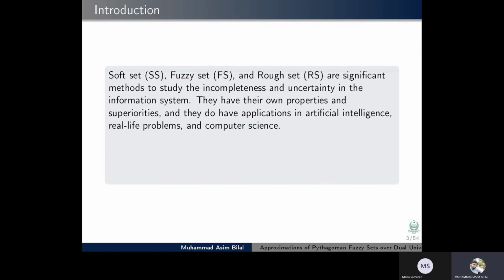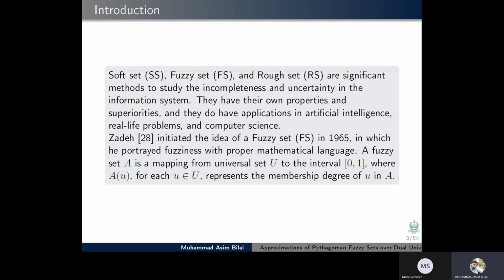Introduction. Soft set, fuzzy set, and rough set are significant methods to study the incompleteness and uncertainty in the information system. They have their own properties and superiorities, and they have applications in artificial intelligence, real life problems, and computer science. Zadeh initiated the idea of a fuzzy set in 1965, in which he portrayed fuzziness with proper mathematical language. A fuzzy set A is a mapping from the universal set U to the interval [0, 1], where A(u) for each u belongs to U represents the membership degree of u in A.